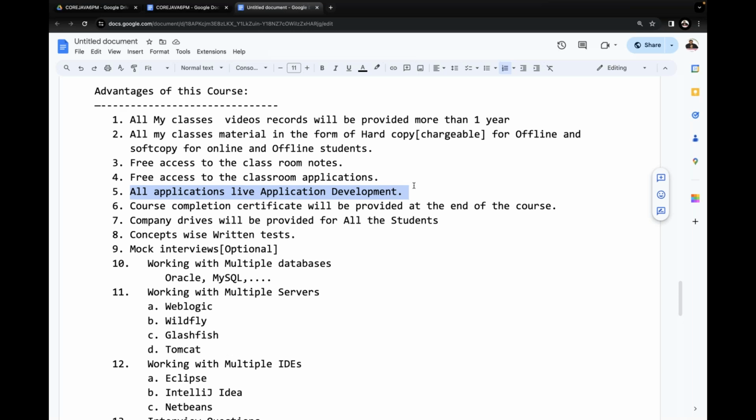Nowadays, there is some kind of fake training going on outside, fake courses. Just imagine it: total full stack Java within 2 months, within 45 days. How is it possible? But we are totally against that kind of approach. We are totally against such an approach. My approach is totally different.